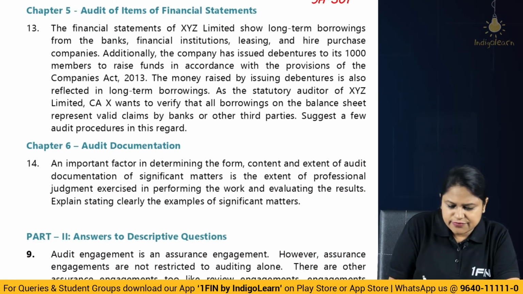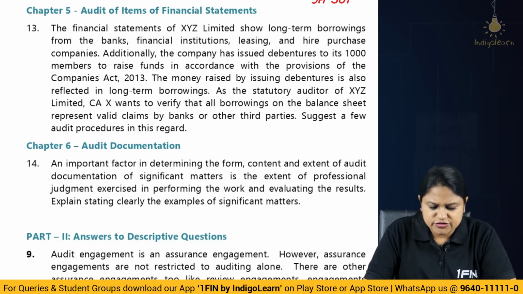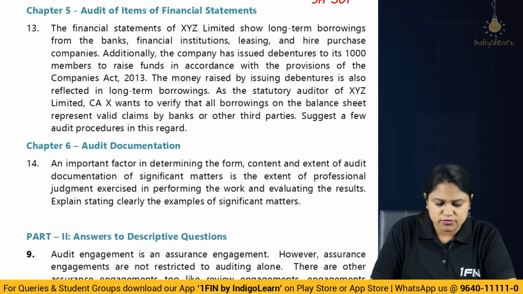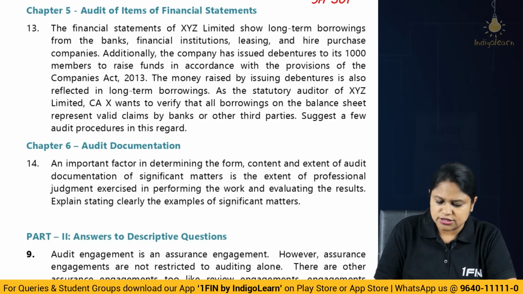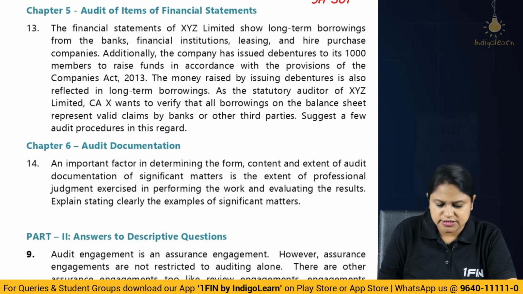Next, audit of items of financial statement. You will not require much help of mine here. The question is straightforward. The financial statements of XYZ Limited show long-term borrowings from banks, financial institutions, leasing and hire purchase companies. Additionally, the company has issued debentures to its 1,000 members to raise funds in accordance with the provisions of the Companies Act 2013. The money raised by issue of debentures is also reflected in the long-term borrowings, obviously.